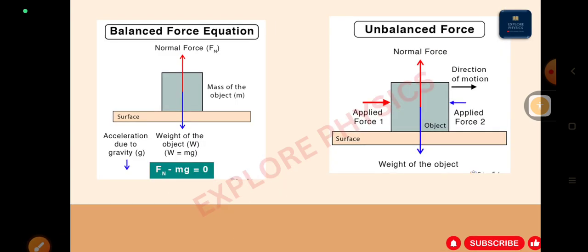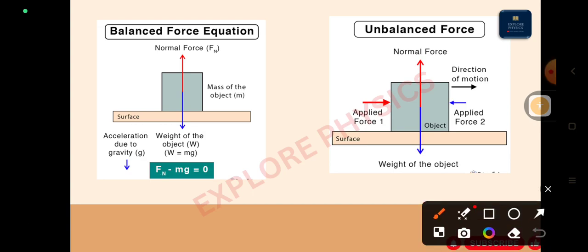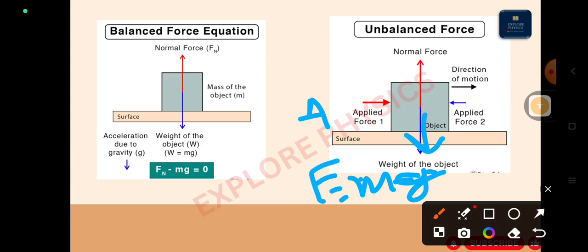Now see this previous figure. As we have seen, the weight of the object will always act downward. I have kept object A on the surface. W is equal to mg, F is equal to mg. This is the force acting downwards on the object. Normal force will react in the opposite direction, that is also equal to mg. Fn minus mg means F is equal to mg again. Normal force we can say that is Fn.